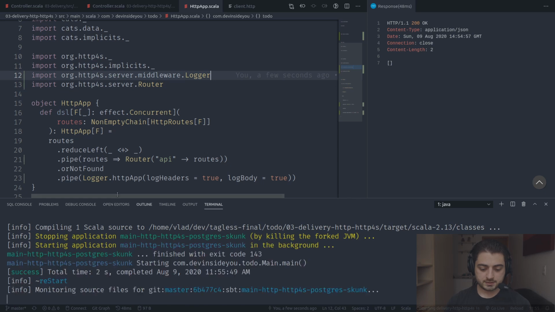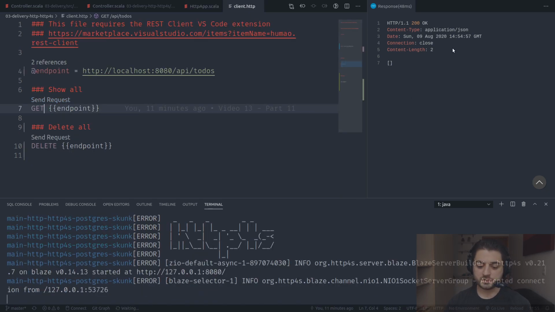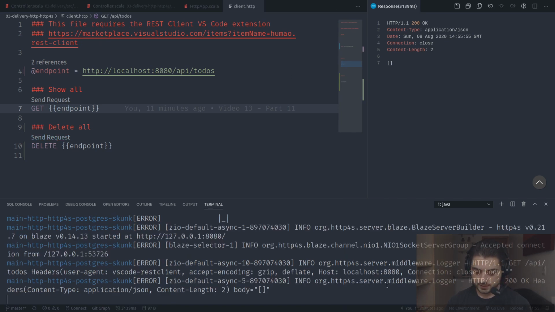Like that. Okay, so let's go over here and let's do show all. We just removed all of them, right? But still, at least now it should log more. Does it log more? Yeah. So the body is empty, and we're seeing the headers now. Okay, VS Code REST Client. Okay, it's going to be more useful once we're actually sending something.